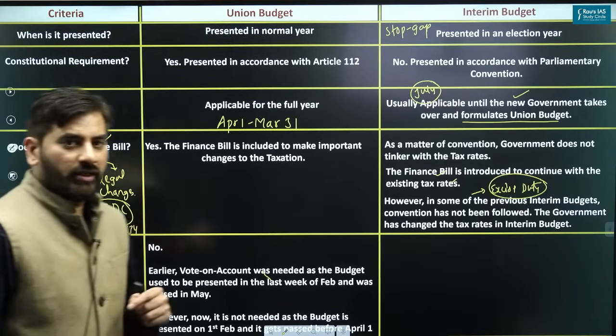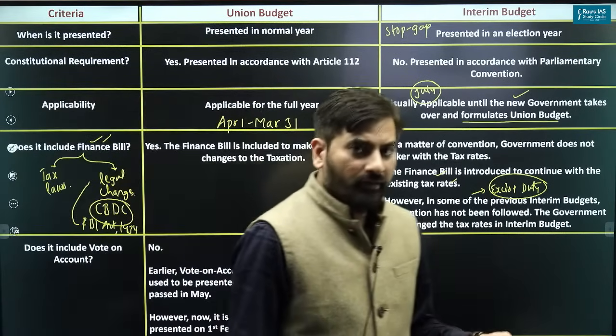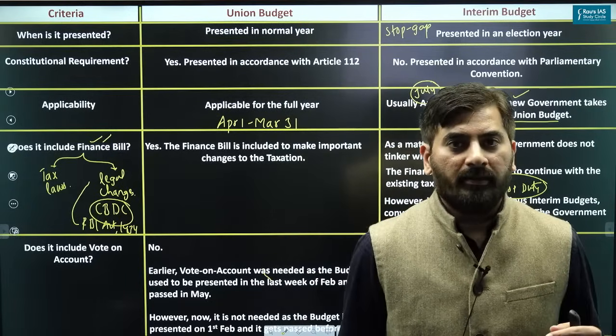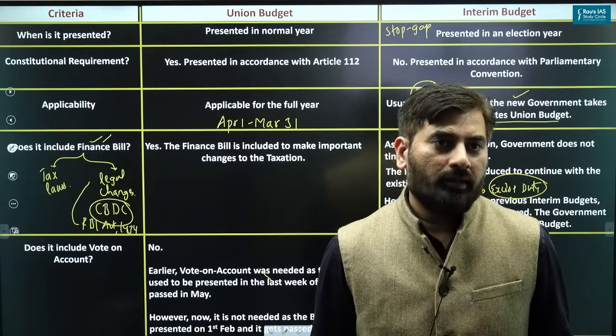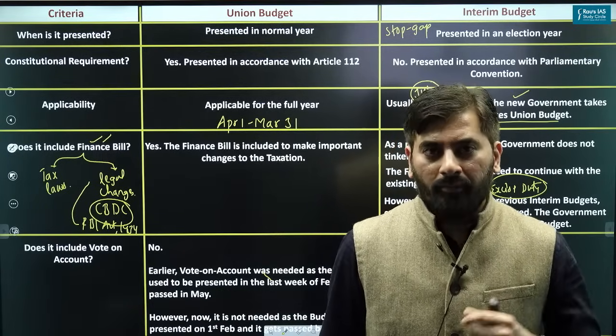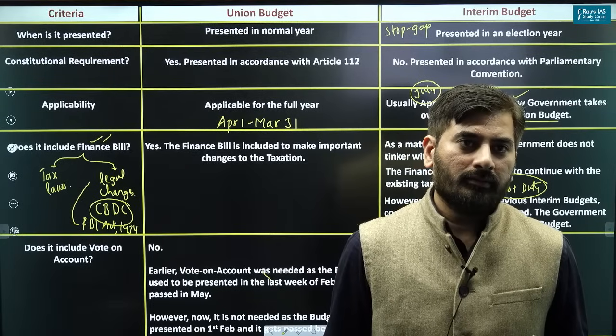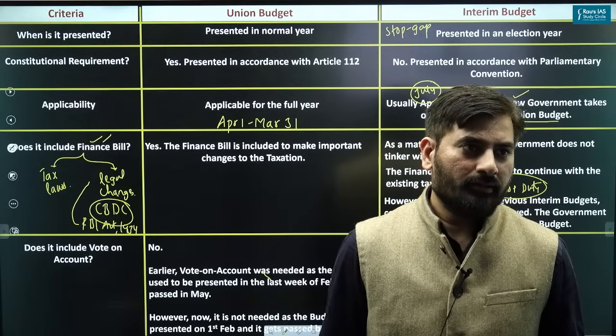What about the interim budget then? Do you think the interim budget will include vote on account? Yes, what do you think? Does the interim budget include vote on account? Please respond.